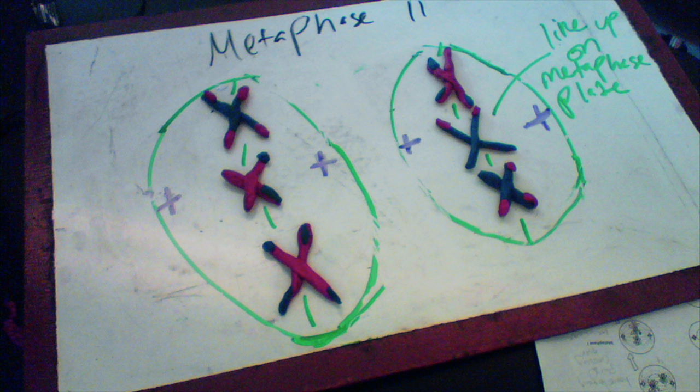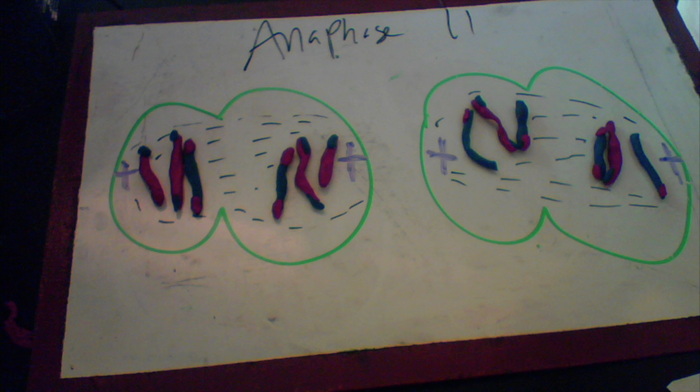During metaphase 2, the duplicated chromosomes line up on the metaphase plate because of the push from the mitotic spindles for the second time. All movement of the chromosomes is due to the mitotic spindles. During anaphase 2, the sister chromatids split.